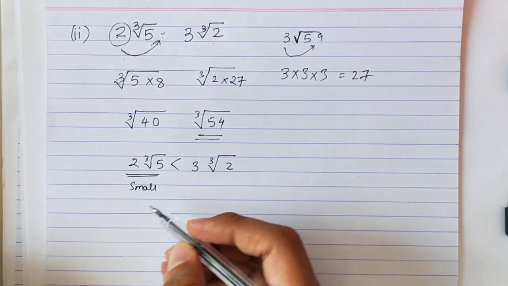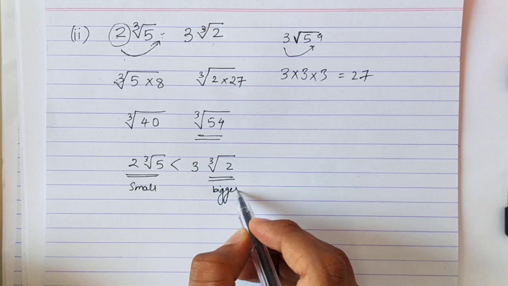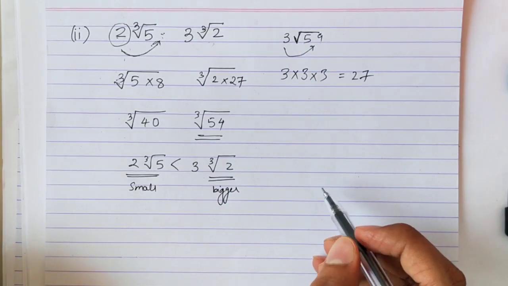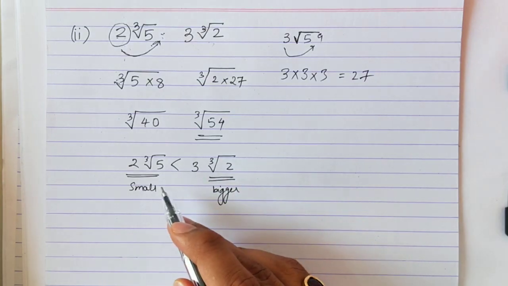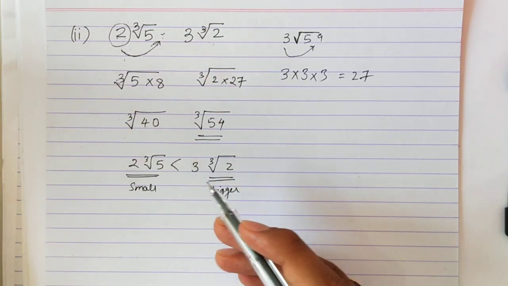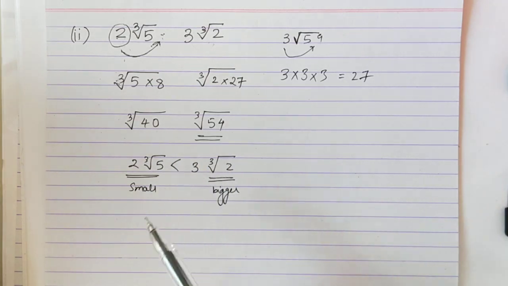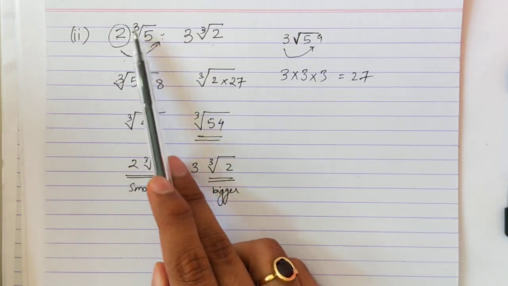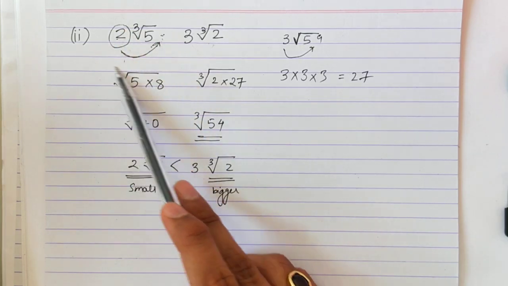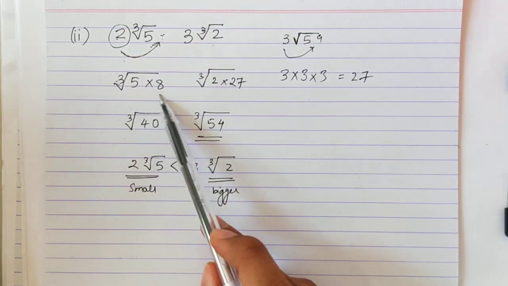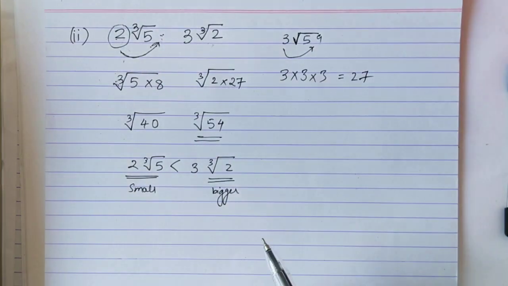So the smaller number will be written first because it is ascending order, and this is the greater or bigger number. Okay, this is my answer. You can write a comma also here. We have to arrange in ascending order, so the smaller number comes first and then the bigger number. But the solving part is important, that here you had a cube root sign, so this 2, when it goes inside the root, will get cubed. Okay, copy the sum.